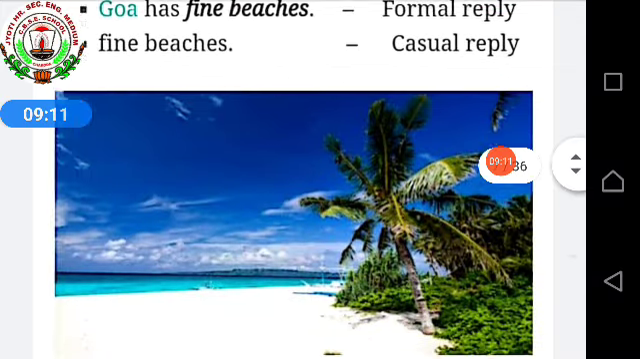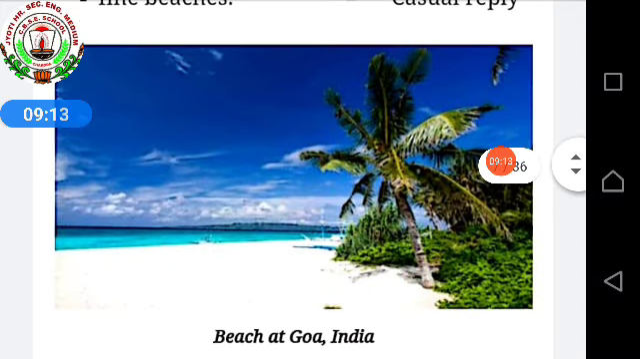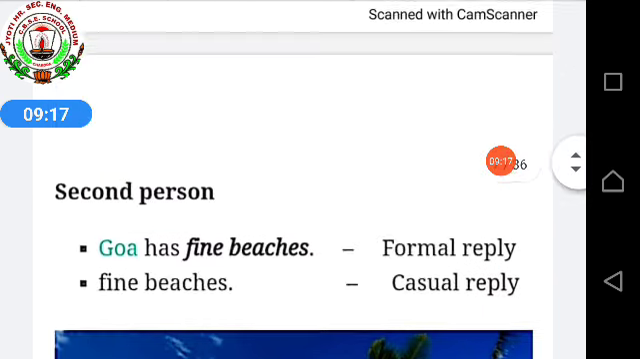See the picture of the beach at Goa, India. Okay.